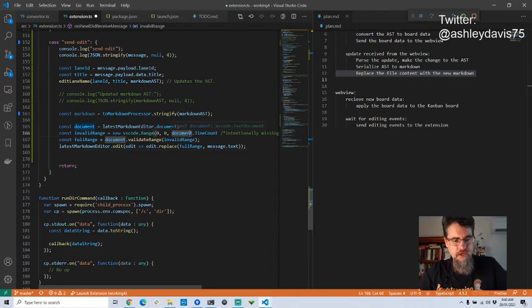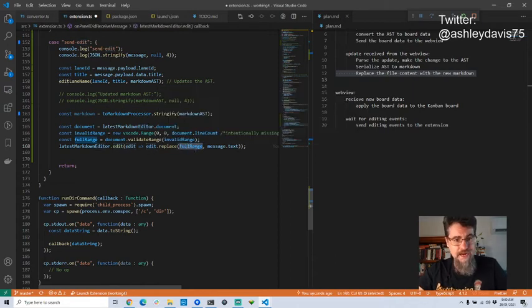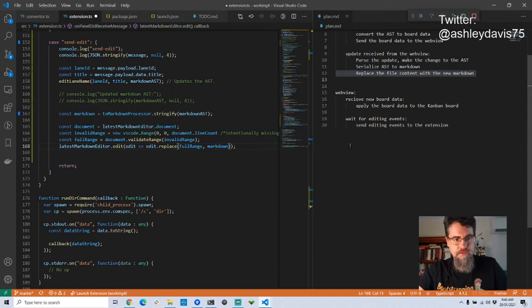So there's some funky code here for replacing an entire document. Basically what you've got to do is call the edit function, pass in a function that does the edit, and replace some text, but here it's replacing the full range of the text with the updated Markdown. So let's just make sure you've got that plugged in. Now the way we get the full range is basically by passing into the document object the validate range function, passing in an invalid range.